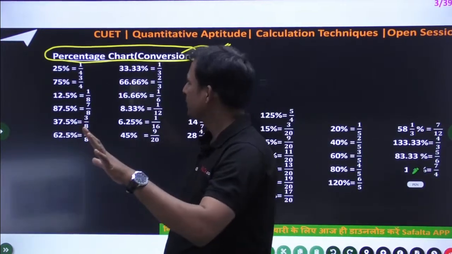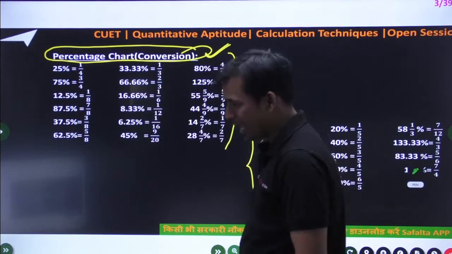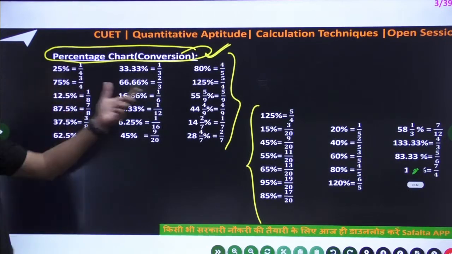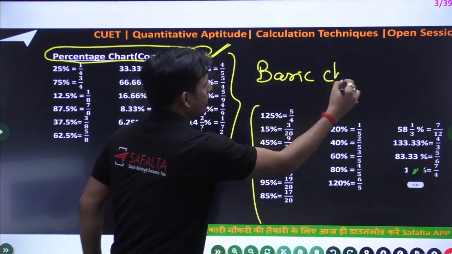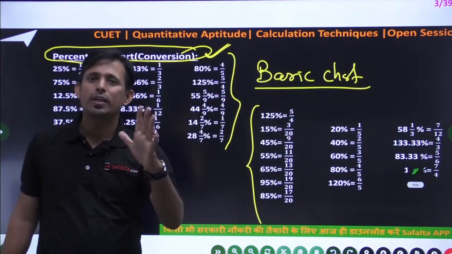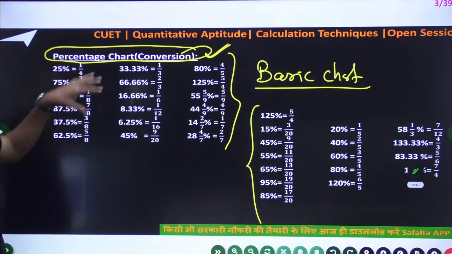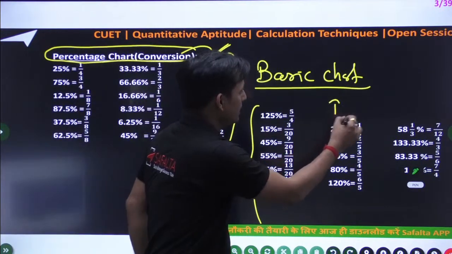Don't hesitate. So this is the percentage conversion chart, this is the first and this is the second, and we have another chart, that is the master chart. This chart is the very basic chart. We can write this is your basic chart, because if you have an idea, then you can solve the question quickly. That is important. This is the first chart, this is the second, third, fourth, fifth, but this is the very simple one.